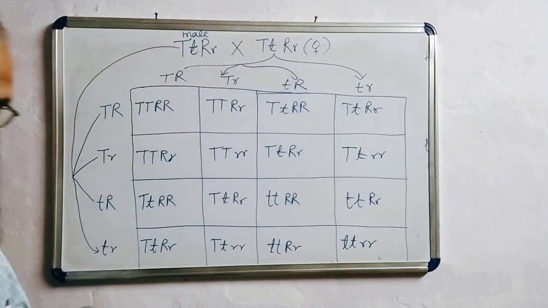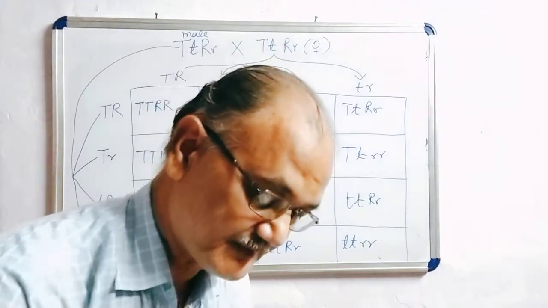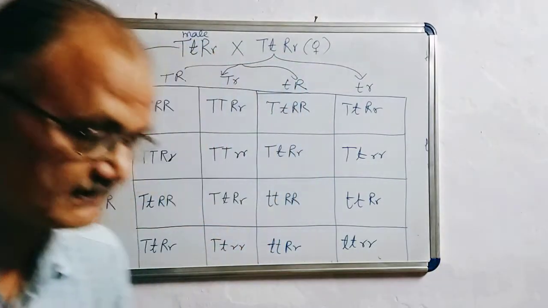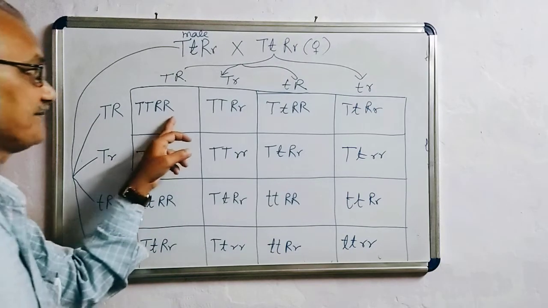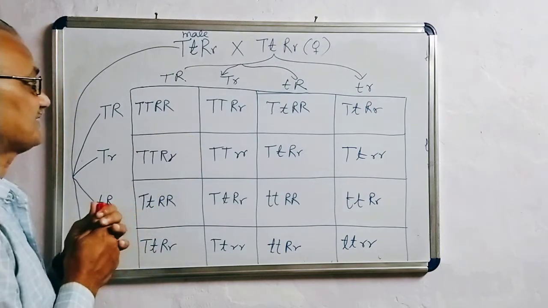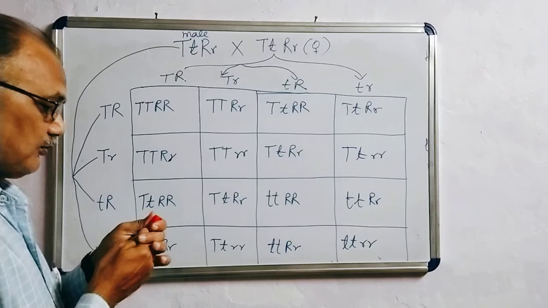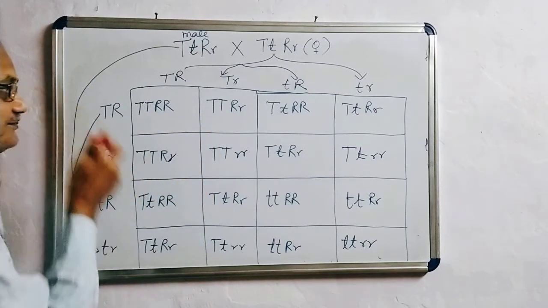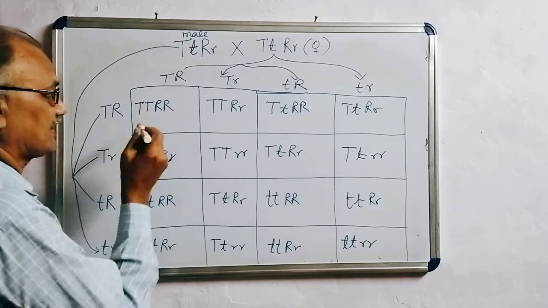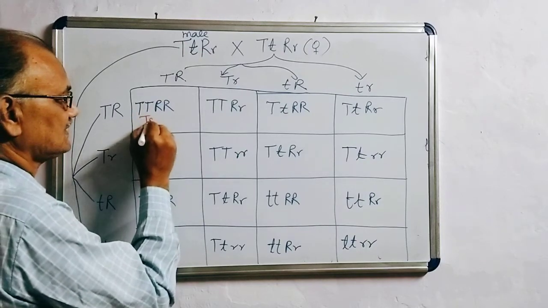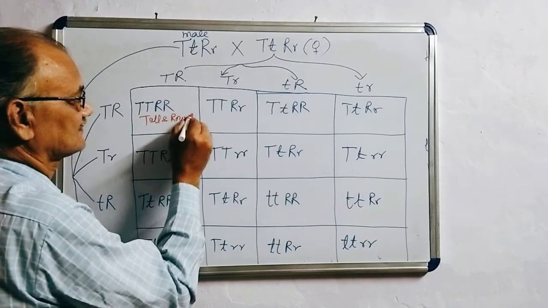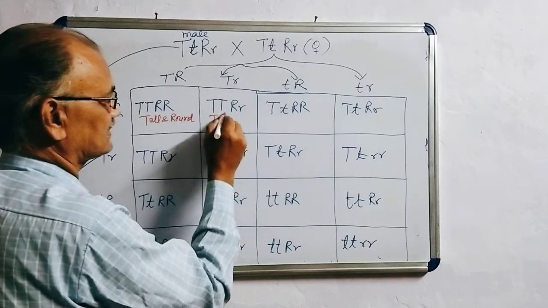So here you are finding the genetic makeup. Genetic makeup means what type of alleles, genes or factors are present in the offspring of the F2 generation. Now, what will be expressed? What will be the appearance of the offspring? Capital T, capital R will be tall and round. This will be tall and round.